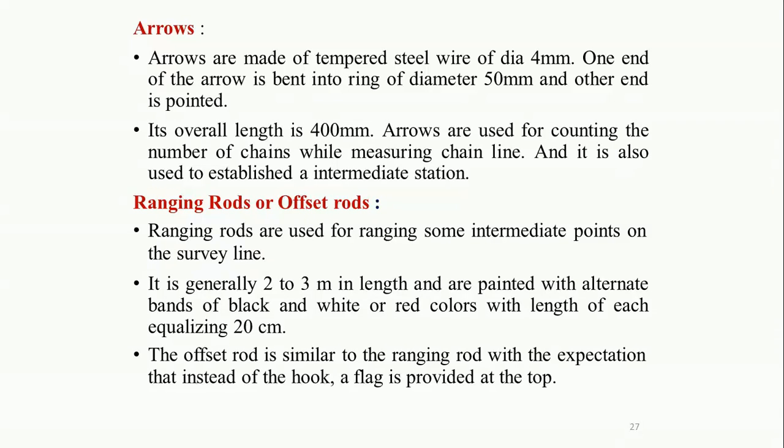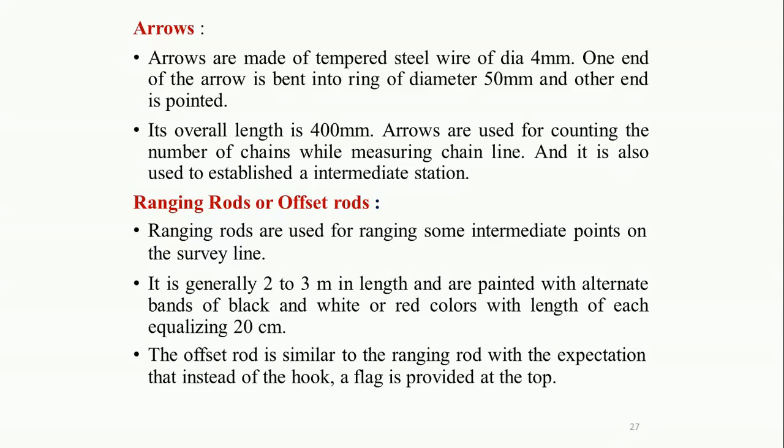The next is ranging rods, or you can say offset rod. Ranging rods are used for ranging intermediate points on the survey line. Ranging means establishing an intermediate point along the survey line so that the alignment of the survey line is straight. For this purpose you require a ranging rod.